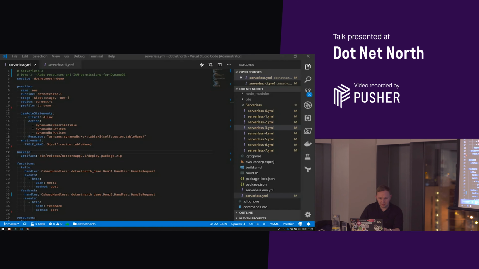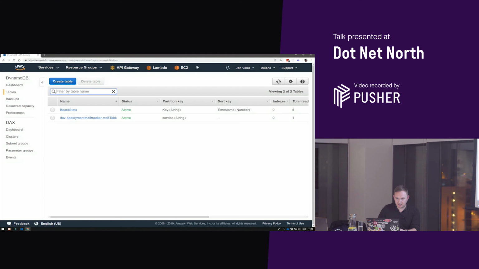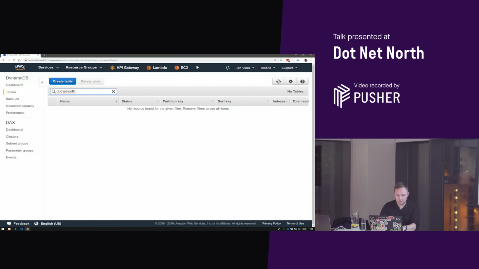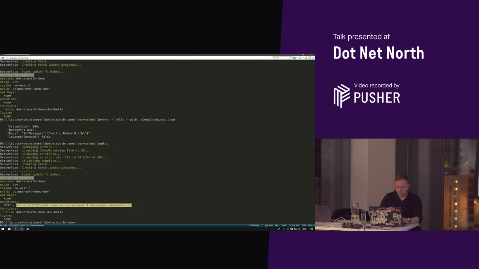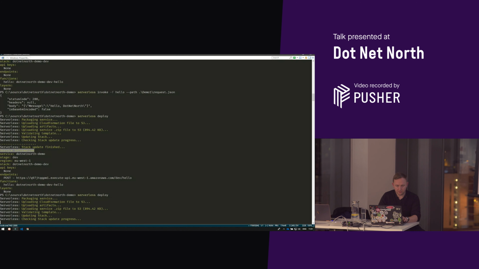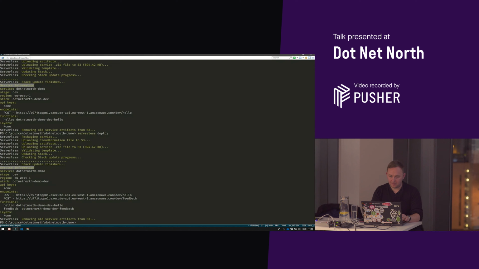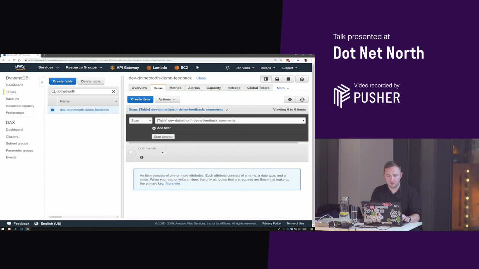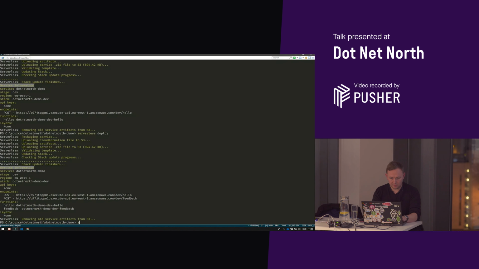So we'll get this deployed. I'll just prove that this table doesn't exist in Dynamo just yet. So this will be called .NET North. So you can see that's not there. So off that goes. There we go. So we can see that's been deployed now. We've got the endpoint for the feedback. If I refresh this, you can see we've got the new DynamoDB table there ready for us to pop stuff in. There's no items in there. So let's take a quick look at what that looks like.